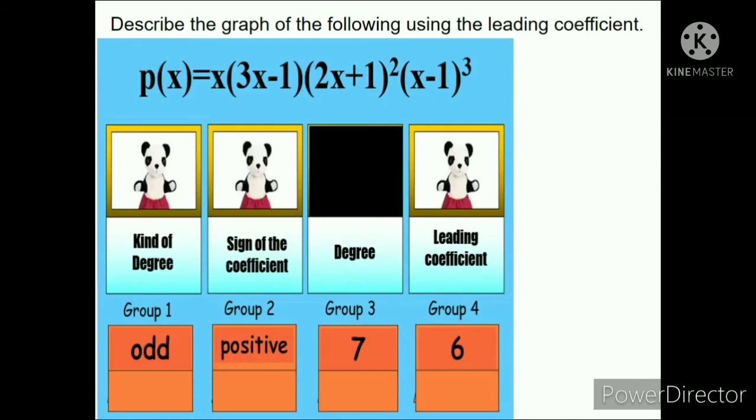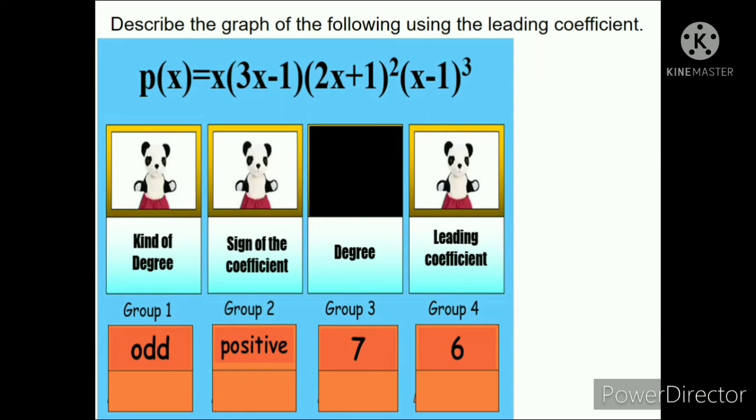Okay. Next. Ito, paano naman pag ganito? Yan. What is the degree? Oh, bakit may degree naman na dyan? Paano malaman yung degree dito? So, syempre, this is multiplication. Kapag pinag-times mo yan, lalabas na ang degree natin is 7. Paano nangyari yun? Using the laws of exponents, di ba? Kapag magkakapareho yung variable, we are going to add the exponents. So, this is 3 plus 2 plus 1. So, the 3, 4, 5, 6, 7. So, the degree is 7.